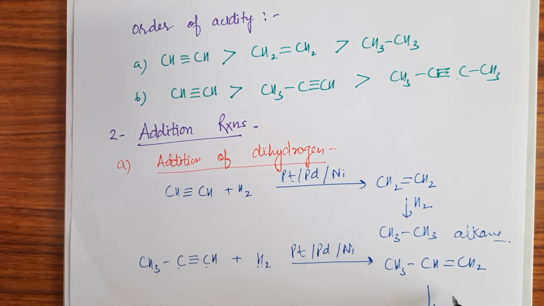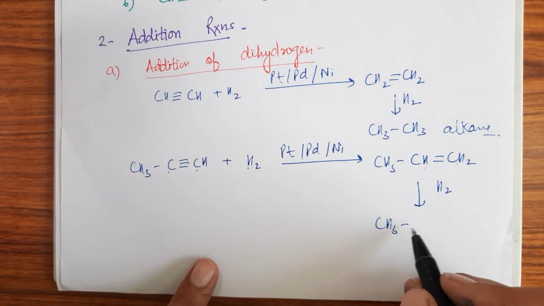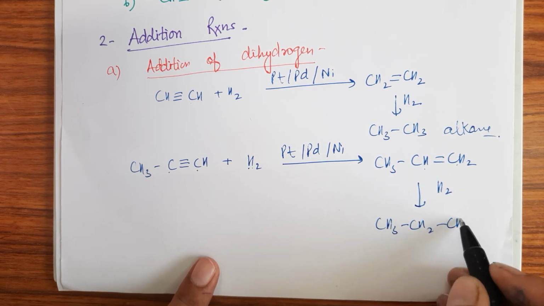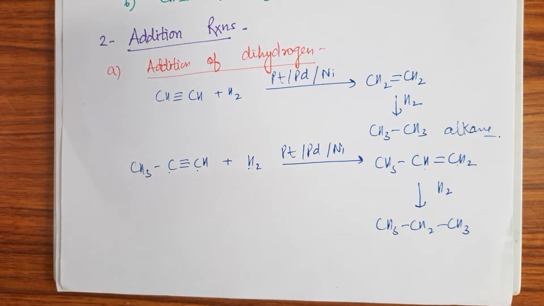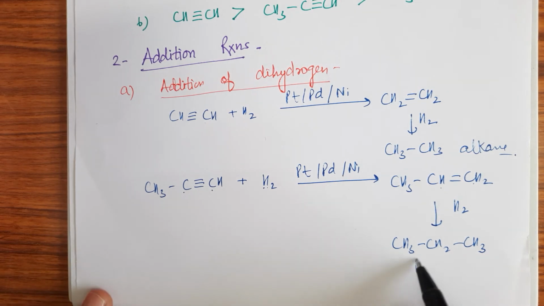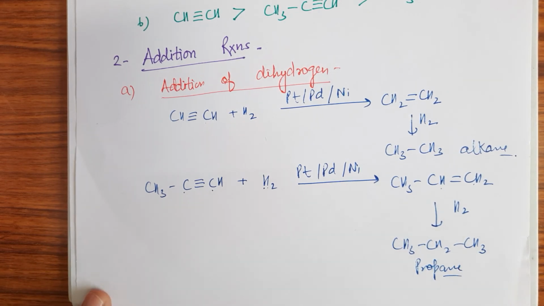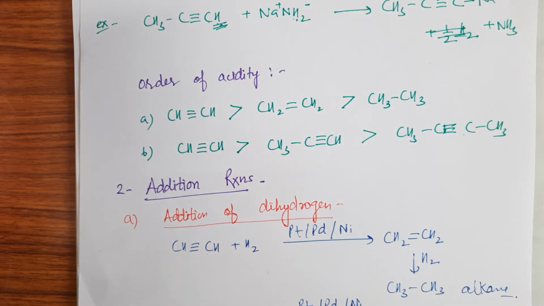Now further, if we again take one hydrogen here and one hydrogen here, because we are adding hydrogen, there will be no difficulty, it will also take place very smoothly. Now propane is formed, preparation of propane takes place in this reaction.